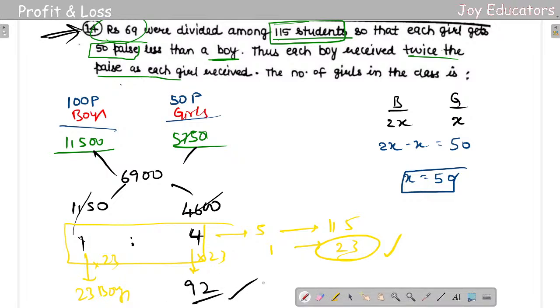Okay, 4 is 12, 4 is 8, 8 plus 1, 9. Okay, that's it. So we can do it in a simple way. Basically, what you can do is 50 by 100 by 50 pies, and now just multiply the students, and the mean value is 69 rupees. So if you're supposed to take pies, just take 69 pies. This is how we are going to do it.